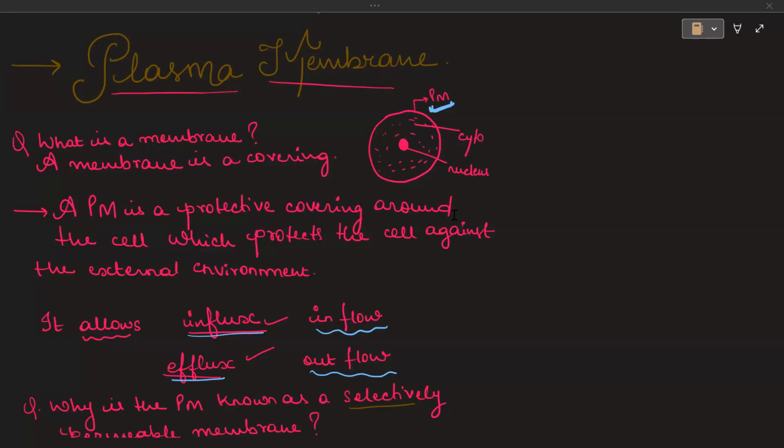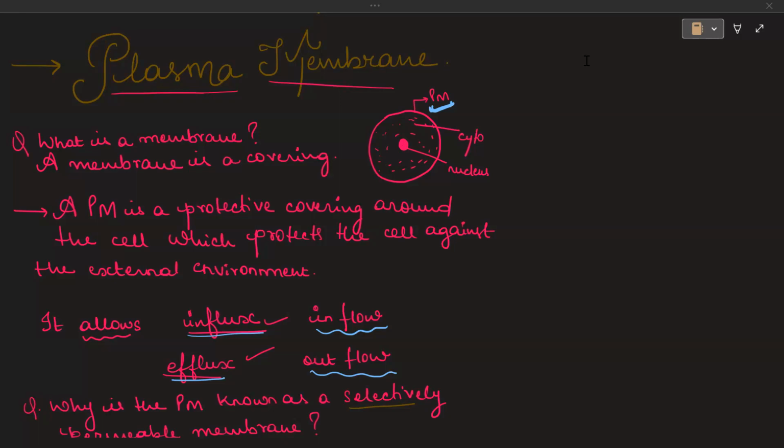The nature of the plasma membrane is semi-permeable. Here it means that it can allow some substances to come inside and it can allow some substances to go outside. So semi-permeability is there in the plasma membrane. Got it?